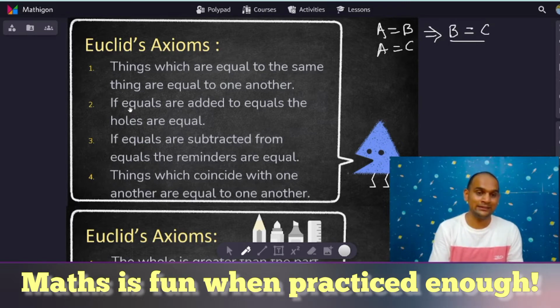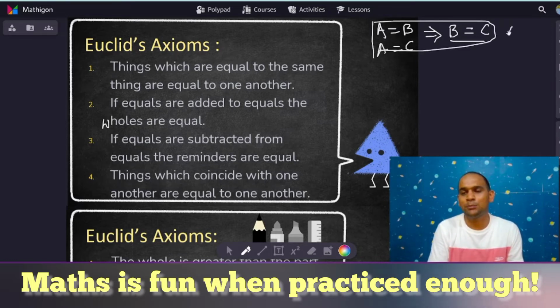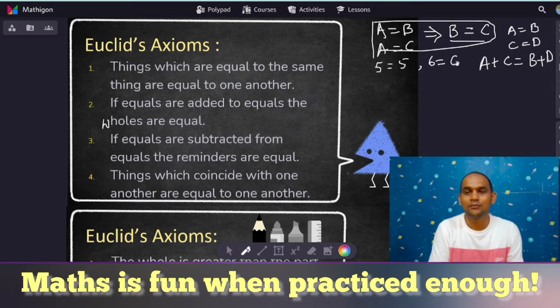Now, the second axiom. If equals are added to equals, the wholes are also equal. I'm sorry, the spelling, the wholes are also equal. For example, suppose A equals B and C equals D. If you add A plus C, then it will be equal to B plus D. Again, I'm talking about the situation. You can take this with numbers. 5 equals 5, right? 6 equals 6. If you add both of them, 11 equals 11. That's all, right? It's very, very easy to understand.